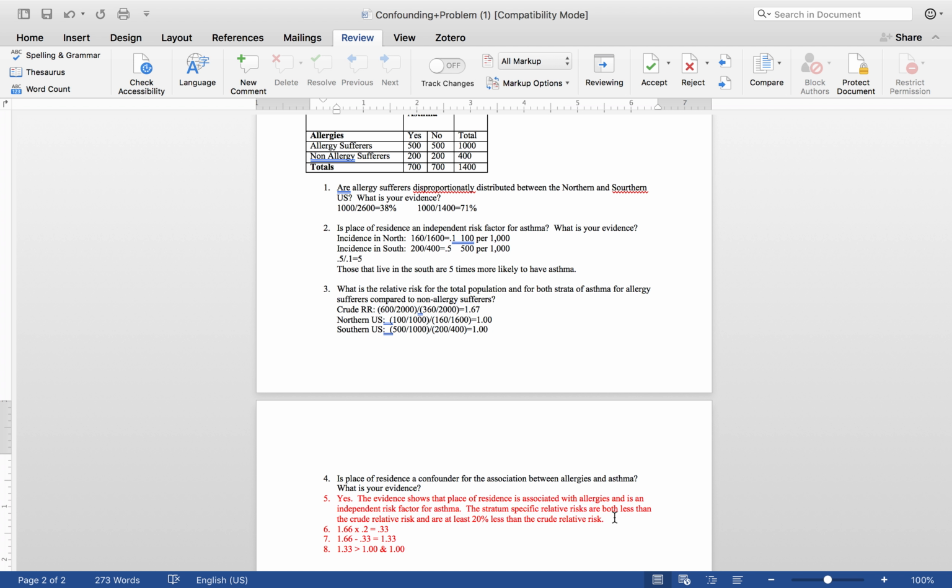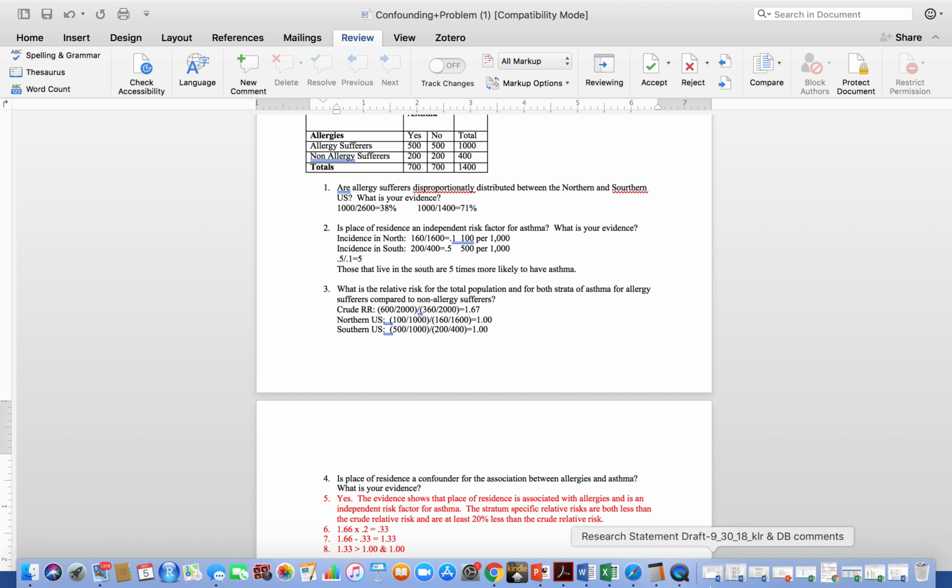That place of residence is associated with the exposure, which is allergies, and place of residence is also a risk factor for the health outcome, which is asthma. And so then we want to see if that relationship is strong enough to determine that this confounding variable is actually confounding the association between allergies and asthma. And we would say yes, it is.